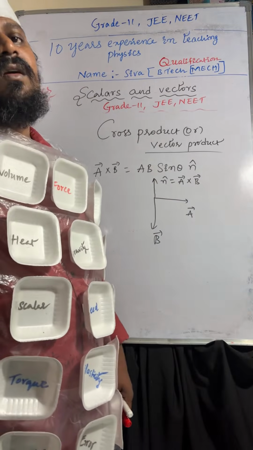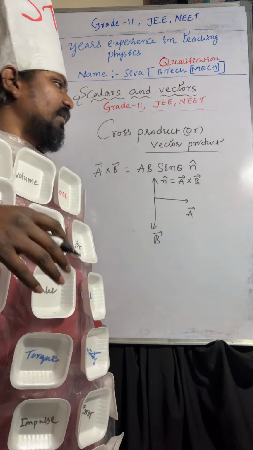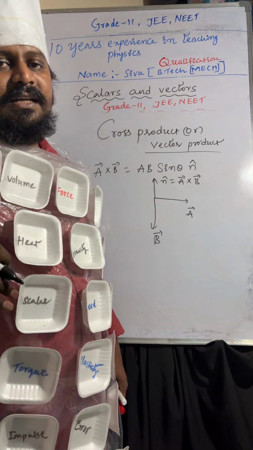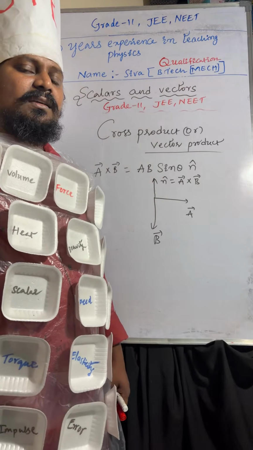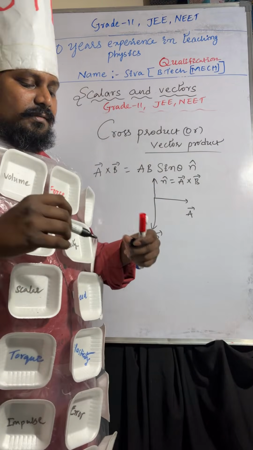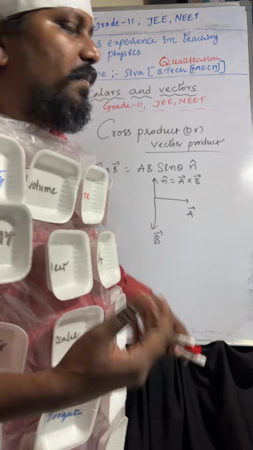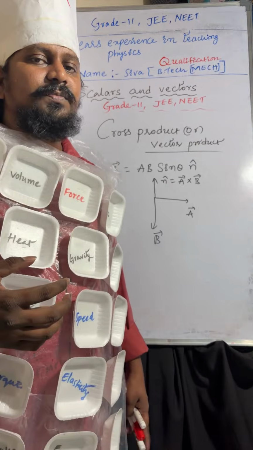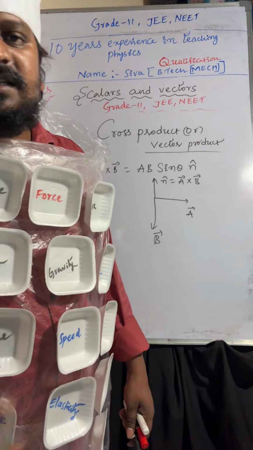Like that, A bar equal to i cap, 3j cap, 4k cap and B bar equal to 6i cap, 7j cap, 8k cap. Then you can take i, j, k, write all the values and do it. We'll do a few more problems based on the dot product and cross product in the next class, where we'll discuss more points.